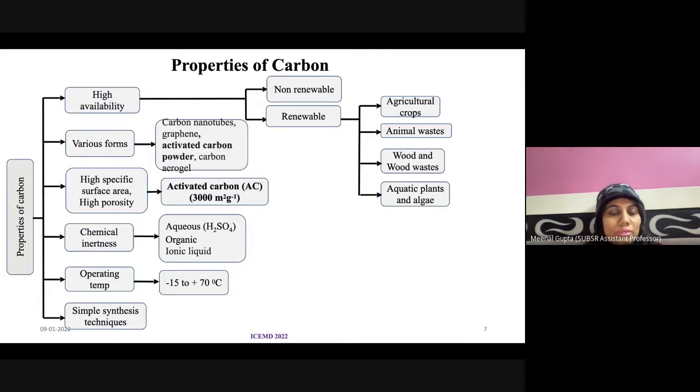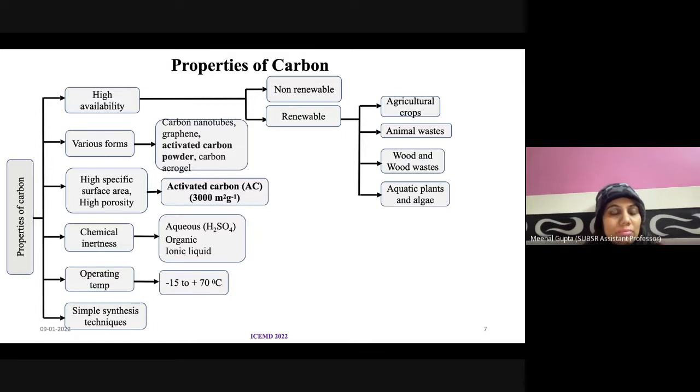We are working on carbon-based electrode material, so the common properties of carbon materials are listed here. They are highly and easily available from any precursor material, and they are available in various forms: carbon nanotube, graphene, activated carbon, carbon aerogel.